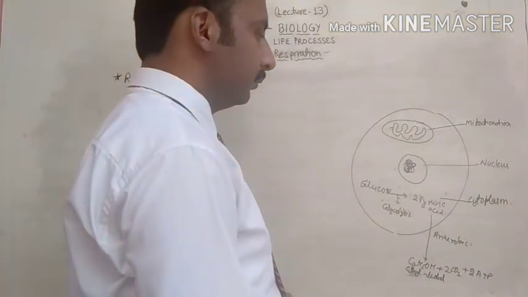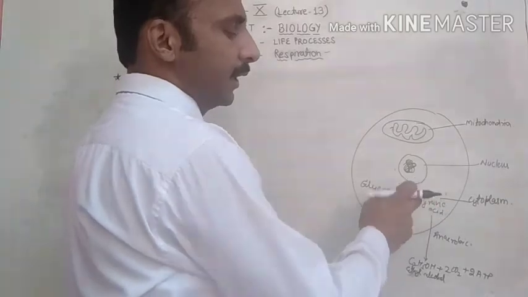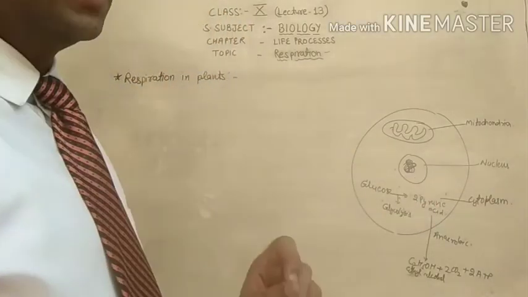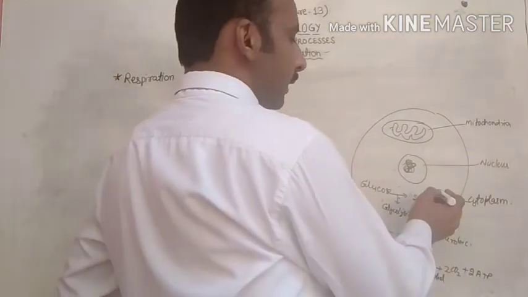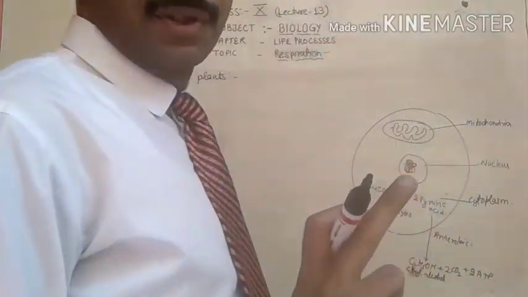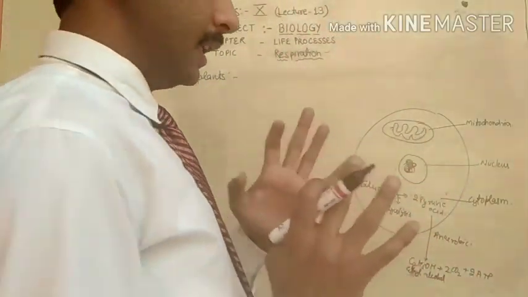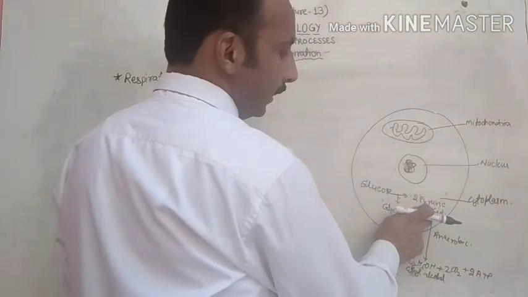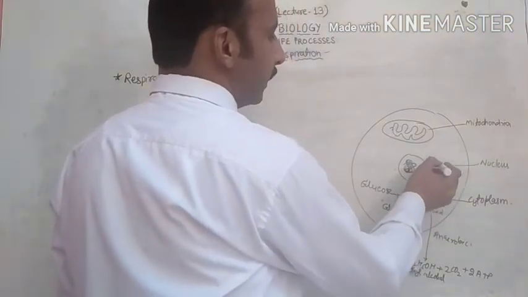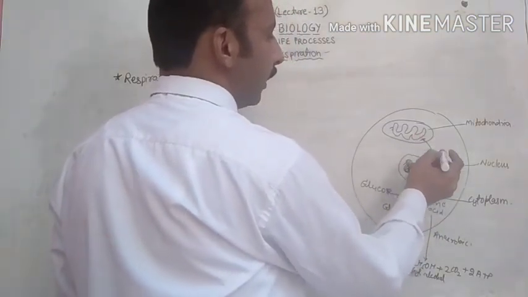Then, if it is aerobic respiration, this pyruvic acid will enter inside the mitochondria.